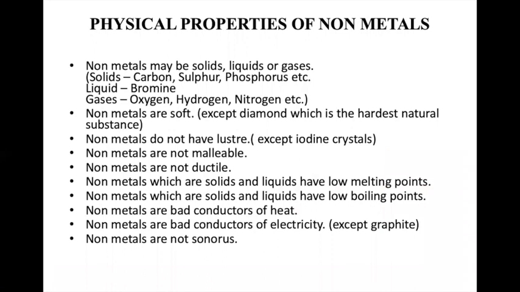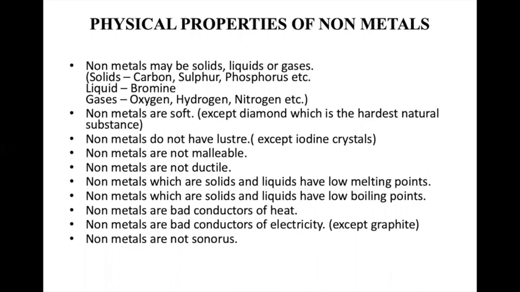Let us study the physical properties of nonmetals. After learning both the physical properties of metals and nonmetals, you'll have to write the differences on your own. So nonmetals are found in all the 3 states: the solid state, the liquid state, and the gaseous state. Examples of solid state are carbon, sulfur, phosphorus. Liquid state is bromine. And gaseous state, oxygen, hydrogen, nitrogen, etc.